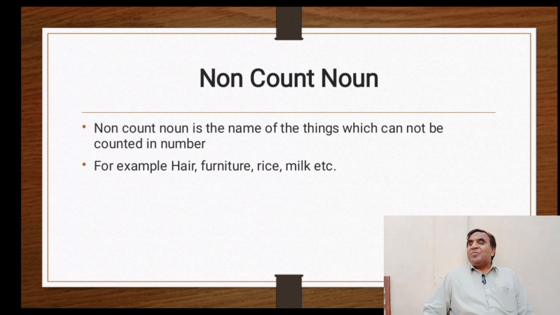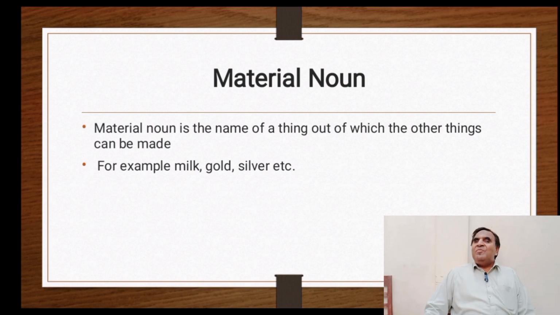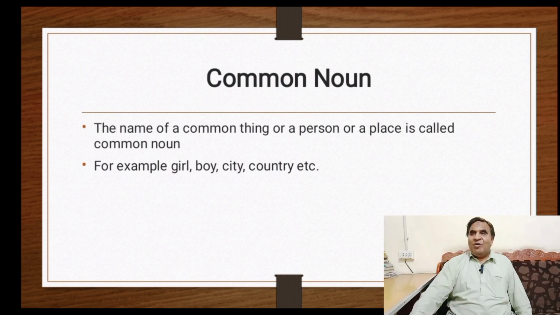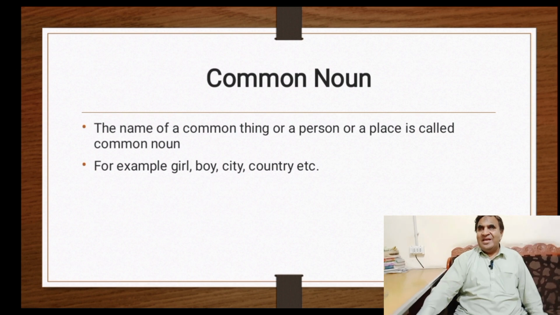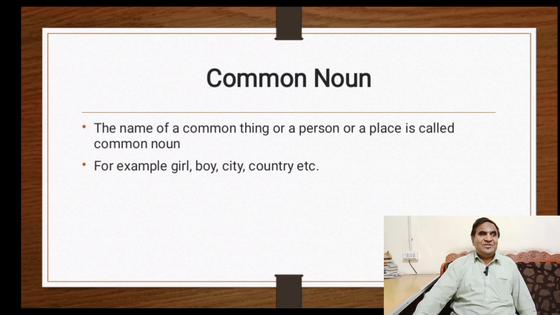Next is material noun. Material noun is the name of a thing out of which the other things can be made. For example, milk, gold, silver, etc. Common thing, person, or place is called common noun. For example, girl, boy, country, city, etc.